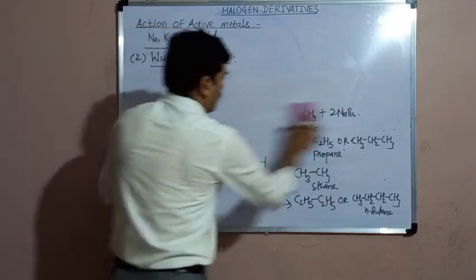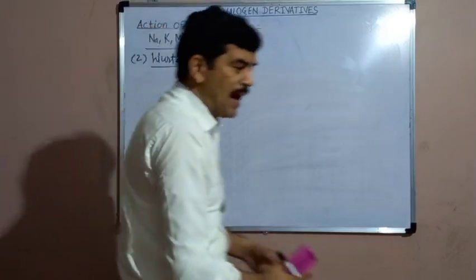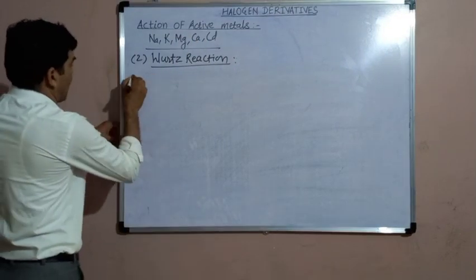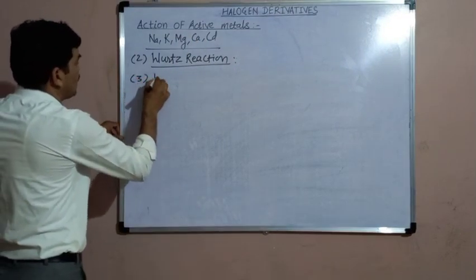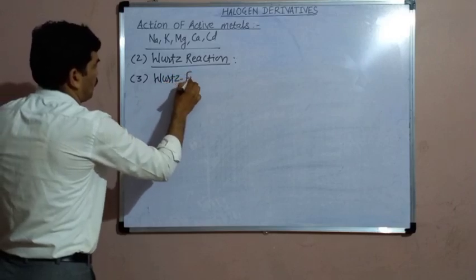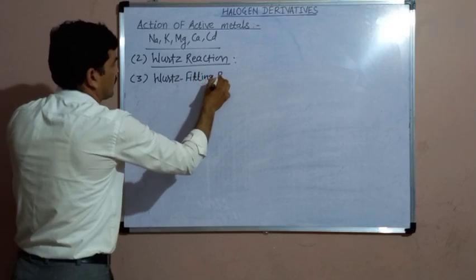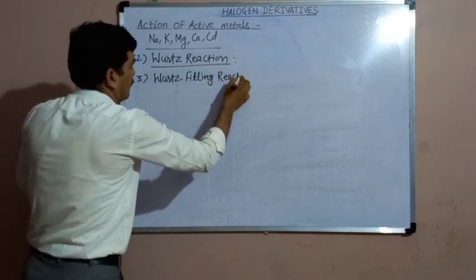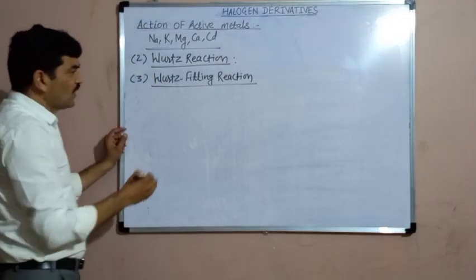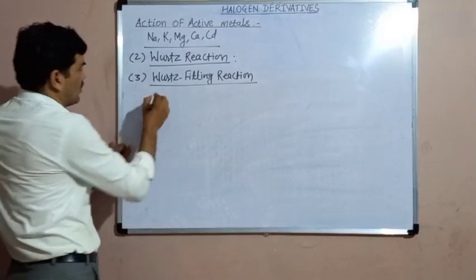Then this Wurtz reaction was modified by Fittig, and the reaction is known as the Wurtz-Fittig reaction. So here the Wurtz reaction was modified by Fittig, and the resulting reaction is known as the Wurtz-Fittig reaction.